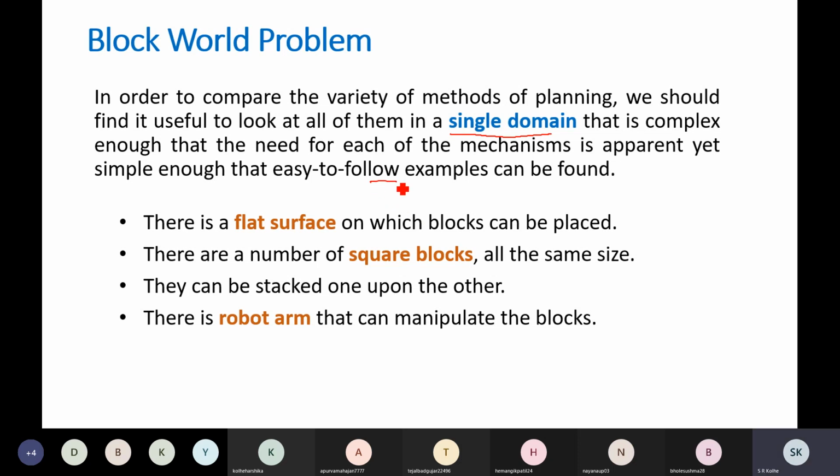So although the domain is complex, it is simple enough that we can understand the working of different planning techniques.